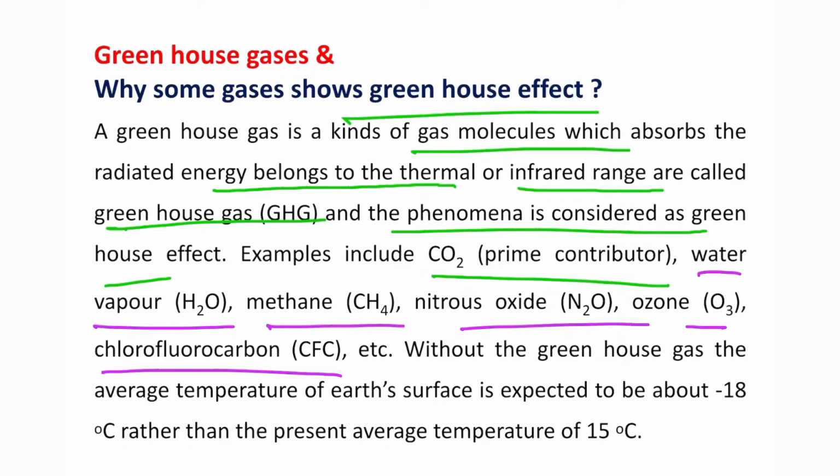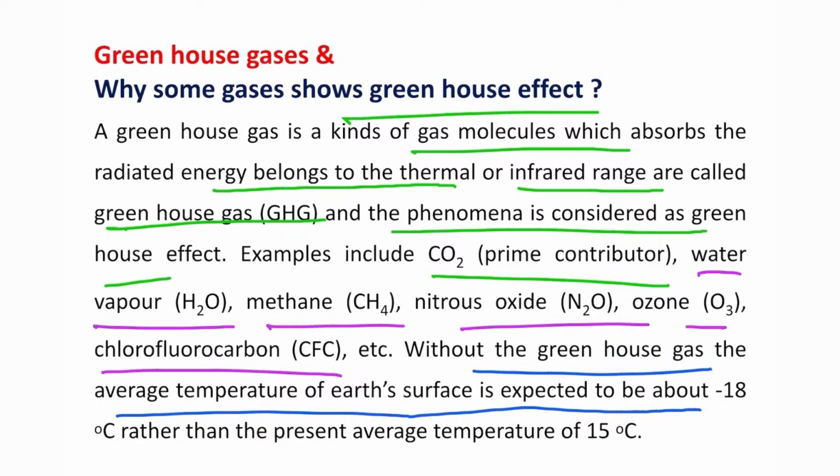Now, because of many discussions nowadays, you think greenhouse gases are villains, that they are dangerous for us. It is not true, because without greenhouse gases, the average temperature of Earth's surface is expected to be about minus 18 degrees centigrade rather than the present average temperature of 15 degrees centigrade. So from this data you can understand how important it is. But the question is, where is the problem?